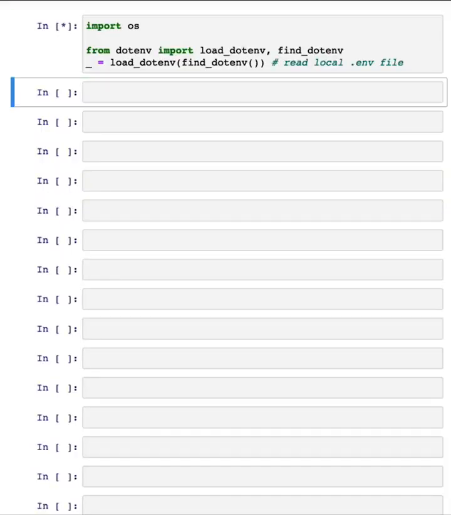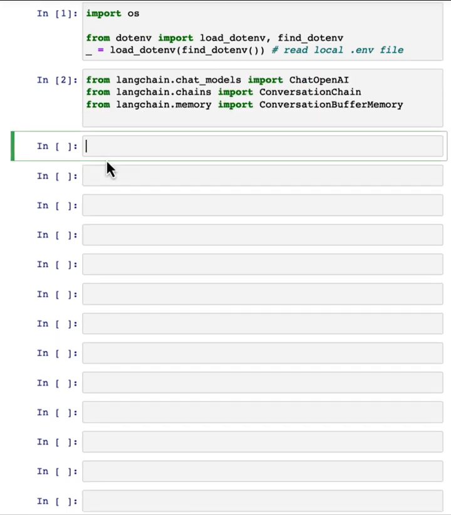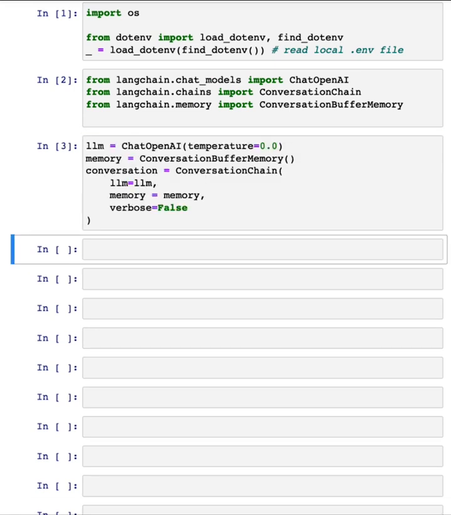So let me start off by importing my OpenAI API key, and then let me import a few tools that I'll need. Let's use as the motivating example for memory, using LangChain to manage a chat or a chatbot conversation. So to do that, I'm going to set the LLM as a chat interface of OpenAI with temperature equals 0. And I'm going to use the memory as a conversation buffer memory. And you'll see later what this means. And I'm going to build a conversation chain.